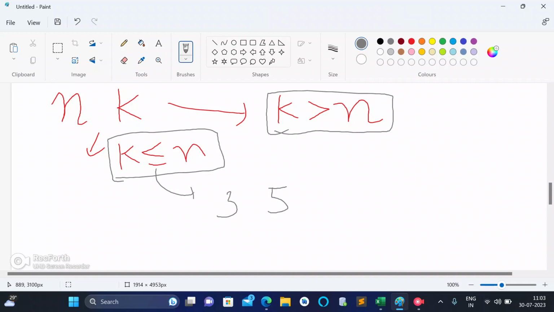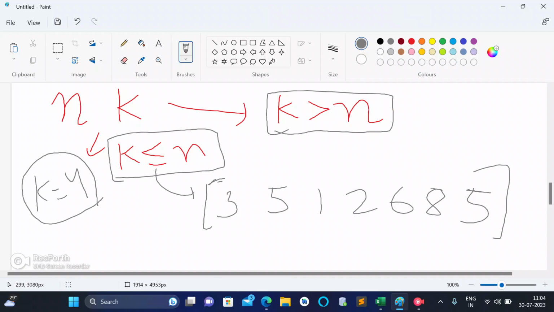So let's say k is less than or equal to n, and suppose let's write some numbers: 3, 5, 1, 2, 6, 8, 5. Let's say these are the 7 points, and each point has ai mushrooms. Let's say k is equal to 4 and n is equal to 7. We are dealing with the case that k is less than or equal to n. We are not dealing with k greater than n. We will deal with k greater than n later on in the video.